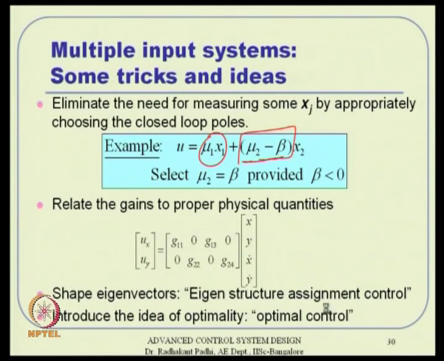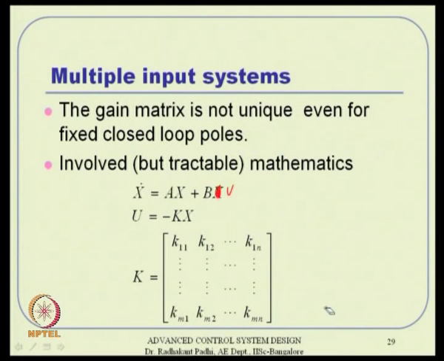Other than that, we discussed method 1, 2, 3: how to make use of these ideas of stabilization to come up with a controller design. Primarily we focused on the state feedback controller of the form u equal to minus Kx, so the entire thing boiled down to how to design the K matrix. For that we discussed 3 methods, and we demonstrated one of them using the inverted pendulum. We will continue our discussion on how to make use of these concepts for observer design in the next class.